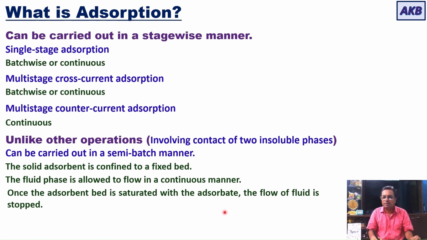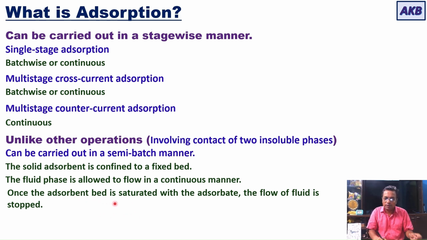A stage will be reached when the capacity of the adsorbent bed to adsorb, to concentrate material on its surface, gets exhausted. Once the adsorbent bed is saturated, it can no longer adsorb more onto its surface.